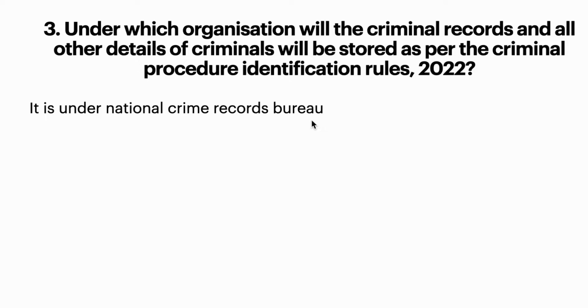It is 75 years, and this NCRB will have the right to keep the records and also to destroy the records. And under which ministry are these Criminal Procedure Identification Rules passed? It is under the Ministry of Home Affairs.